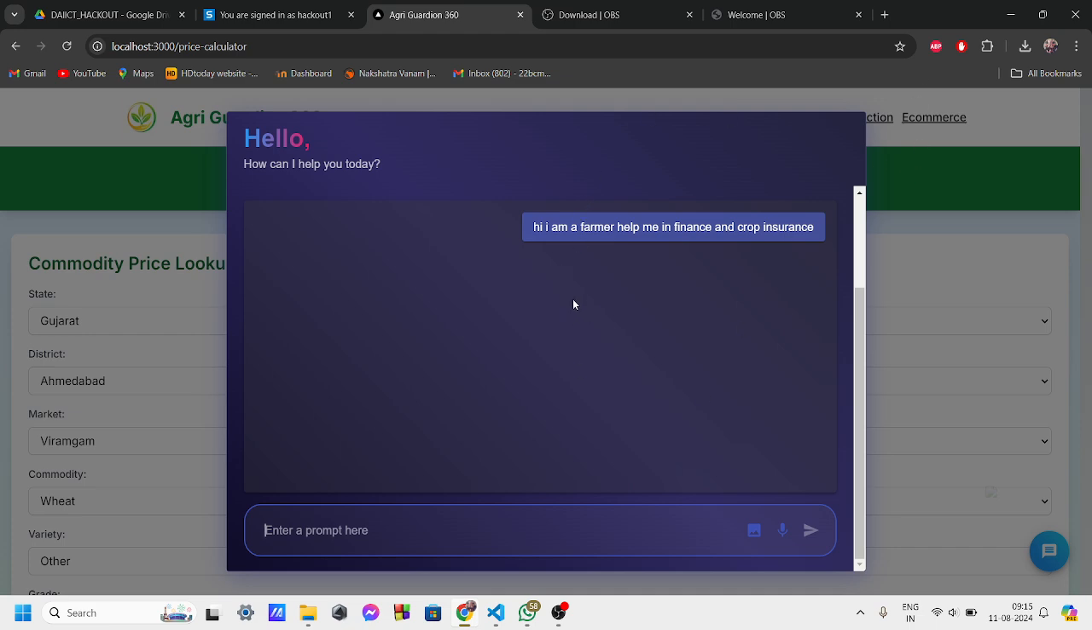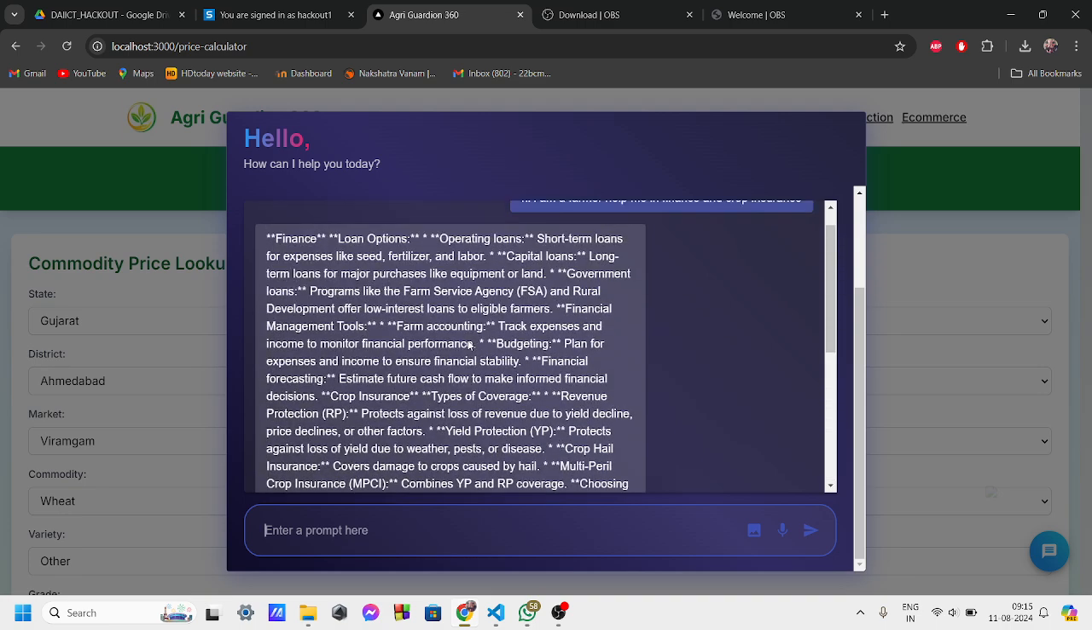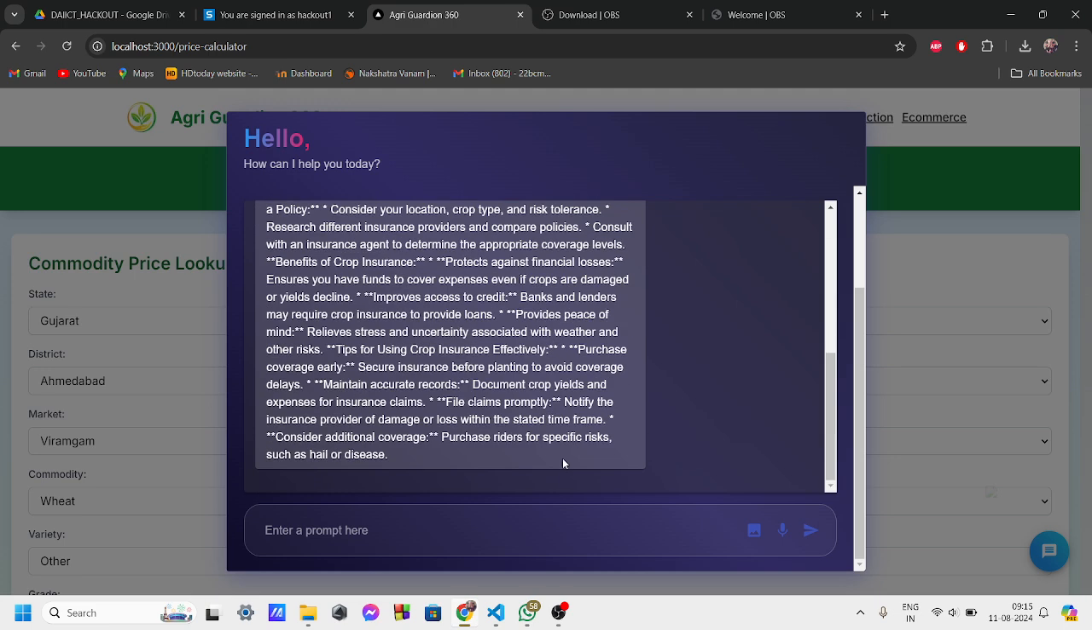Now, we have asked for help in the financial and crop insurance sector, which most of the farmers do not have. This chatbot will help educate him about this, like finance. It will tell us about loan options, what types of operating loans and what government schemes are available, and how he can protect his yield and everything.